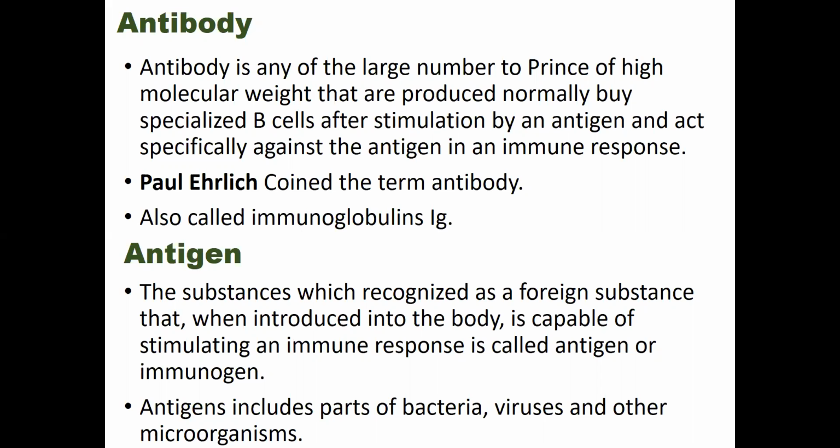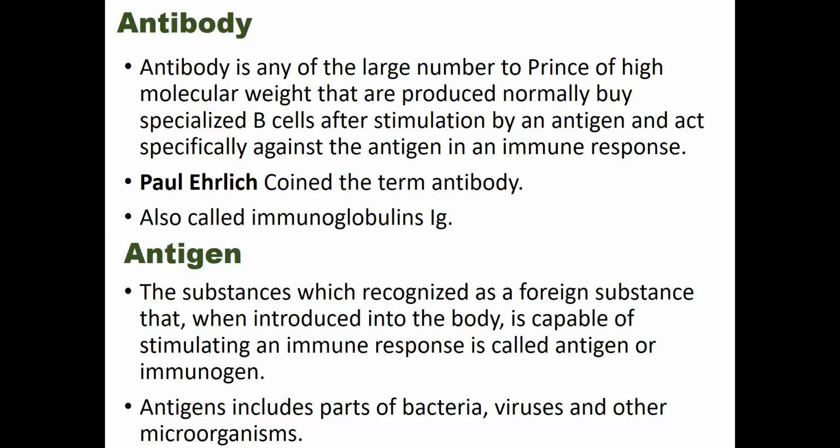And if necessary, each B lymphocyte of our blood can produce thousands of antibodies per second. So the rate of antibody production is very rapid, very high. So the human body is able to produce about 100 million types of antibody, and each type of antibody is unique, and it can defend the body against one specific type of antigen.